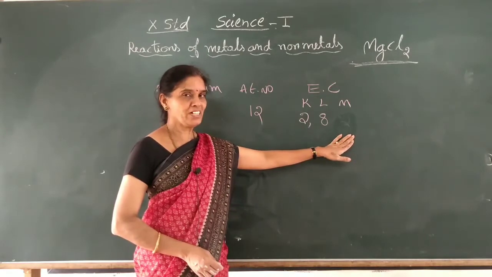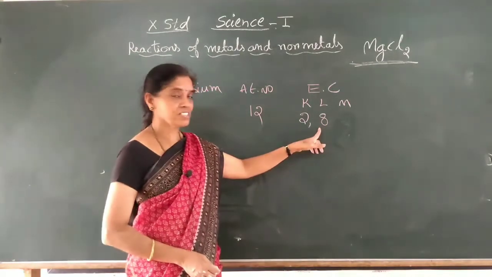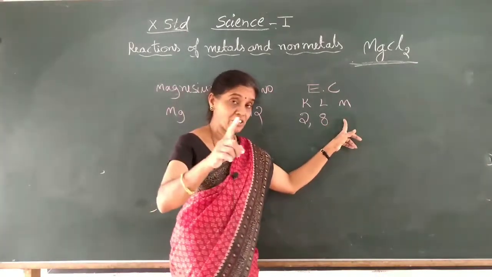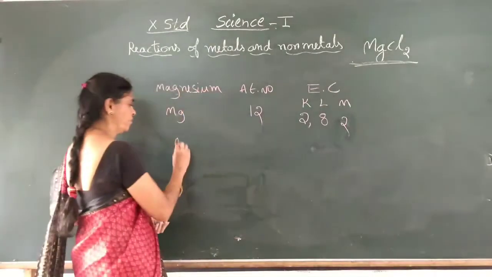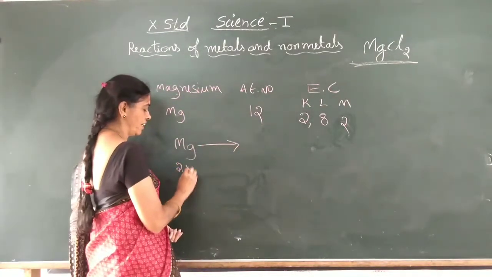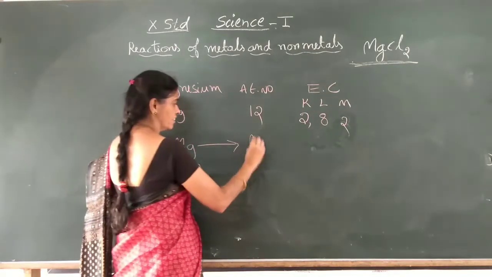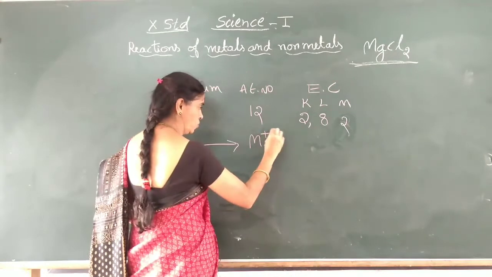So to get 8 electrons, better we will remove these 2 electrons, right? It is easy to give 1 or 2 instead of taking 6. Now it will get octet structure. So it wants to give not 1 electron, but 2 electrons. So what is the tendency of magnesium? Magnesium is 2, 8 and 2, and in the reaction it will give 2 electrons, and you have to write plus 2 here.